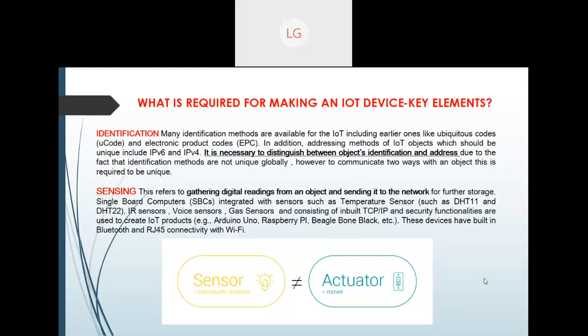So first of all, we need single board computers which will be integrated with sensors such as temperature sensors, and different sensors have different terminologies. For example, DHT11 is there, DHT22 is there. These are different kinds of temperature sensors. Then infrared sensors are there, and a voice sensor. I'm going to discuss all of these sensors, don't worry. In my next slide, sensors are coming. There are also gas sensors that detect gas in home automation, which help a lot, and these are all going to be inbuilt with TCP/IP and security functionalities.